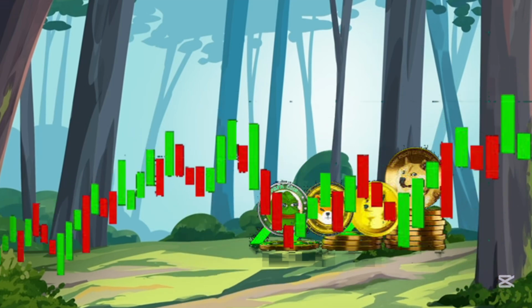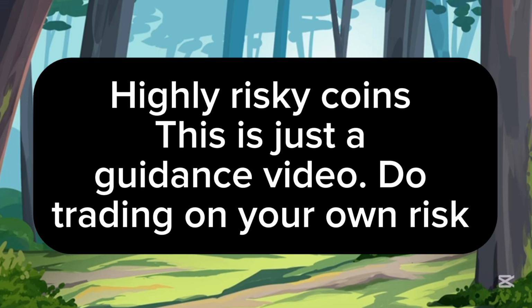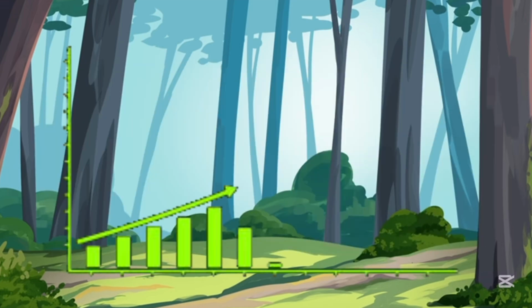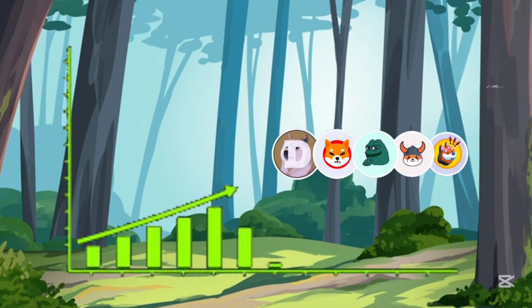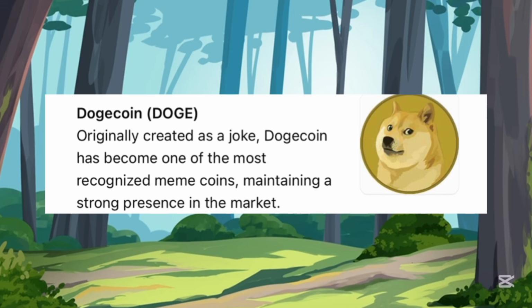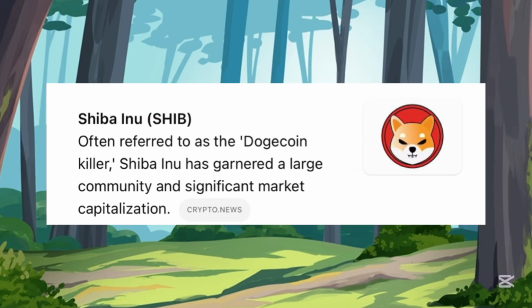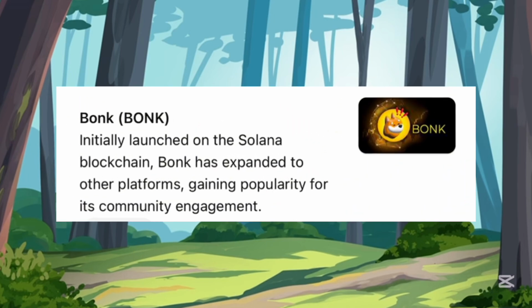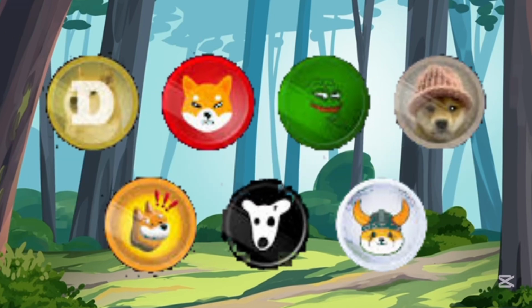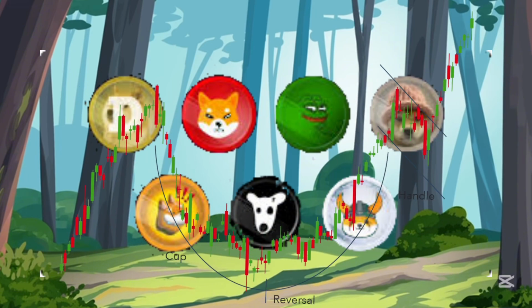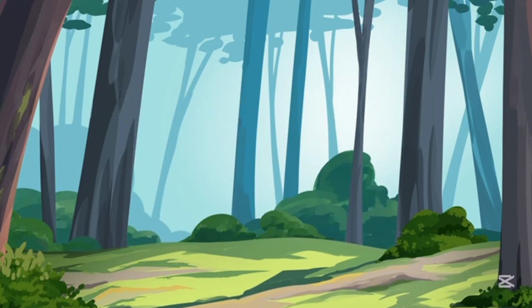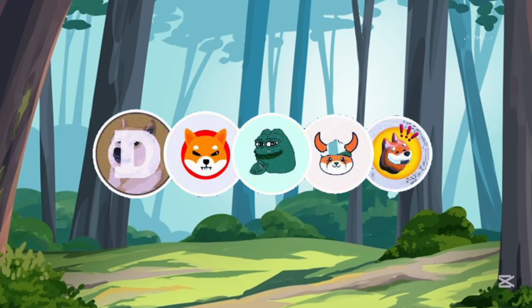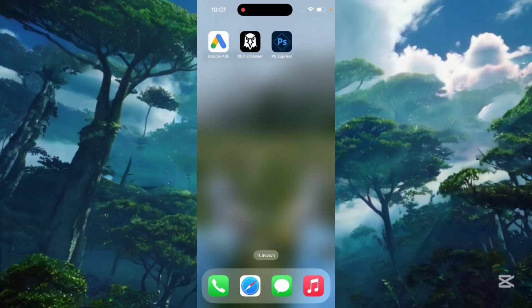These meme coins are highly risky because their prices change every minute, even every second. In 2024 you can see that there are many meme coins that have gained a lot of profit. If we talk about Dogecoin, Shiba Inu, Floki Inu and Bonk, these coins have gained so much profit in 2024, and now people have become crazy about these meme coins. In this video, I will teach you where you can find these meme coins on Dexscreener. So let's begin the video.